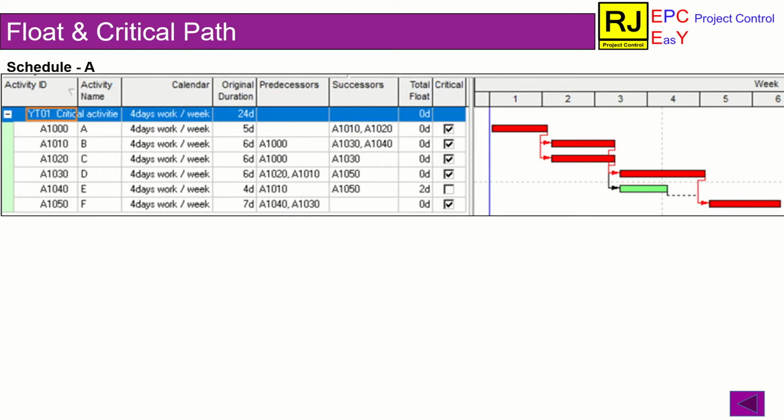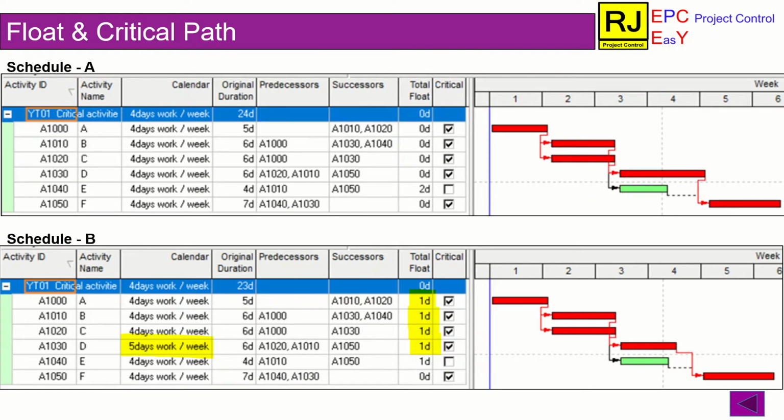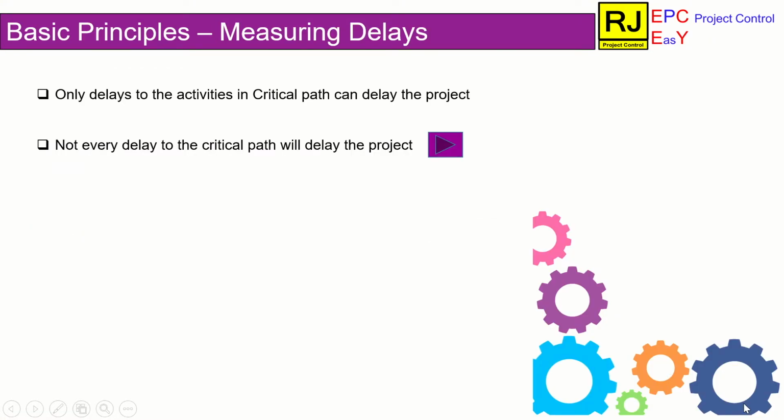Refer to the same schedule with a change of the calendar for an activity. In this case, you can observe that there is float available for critical activities as well. Delay to such critical activities will not delay the project until the float is exhausted. Hope the contradiction between the first and the second principle is cleared here. Let's move on to the next principle.